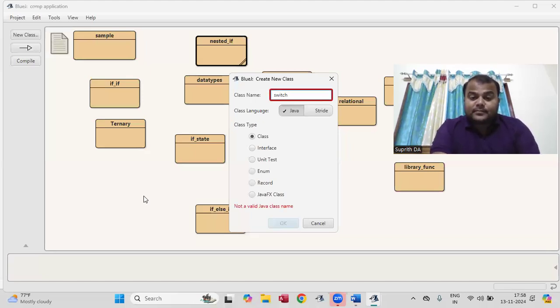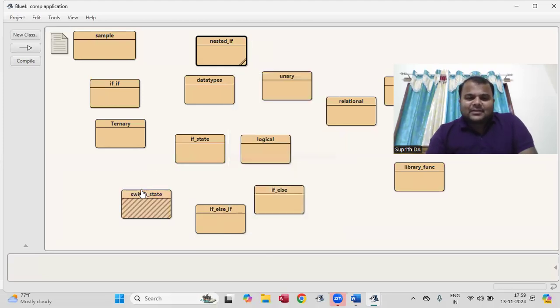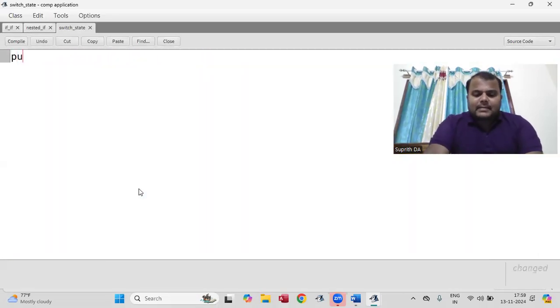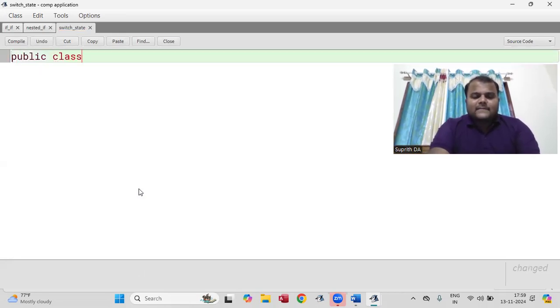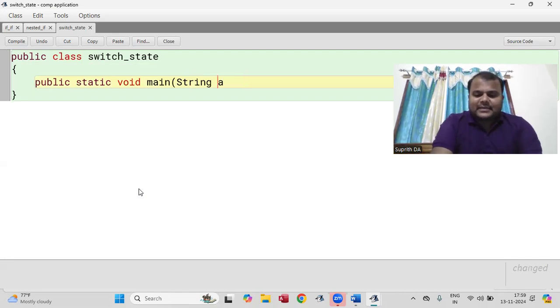Now, why is it coming in red color here? It is a keyword, so you don't take a keyword as a class name. I will take Switch state. Control A, Control C, because I will take that one as a class name. Public class name, I just pasted here. Next, public static void main and String args.